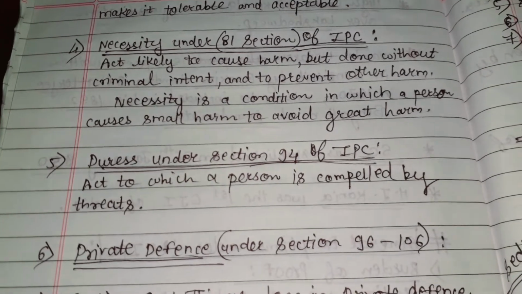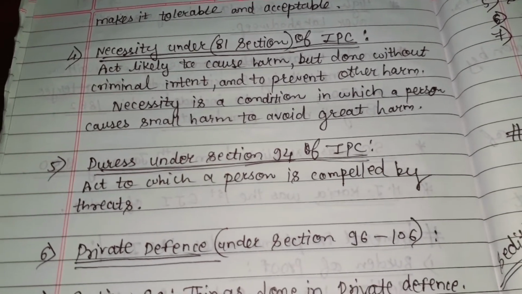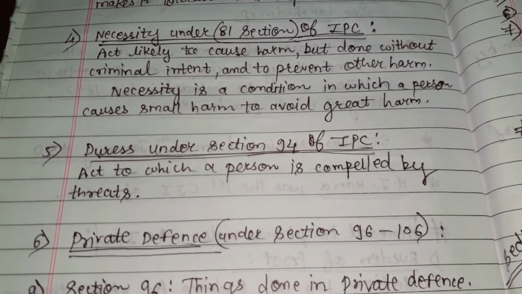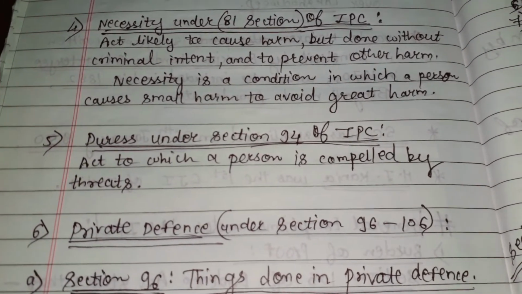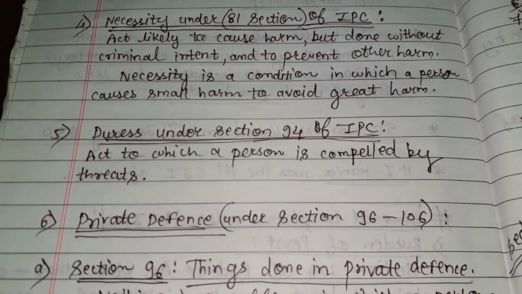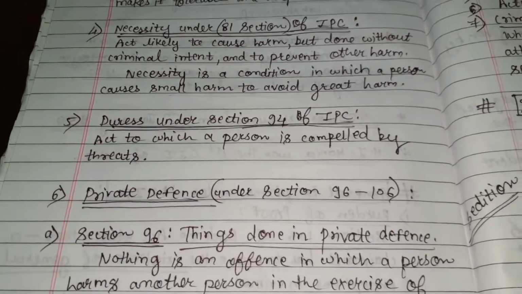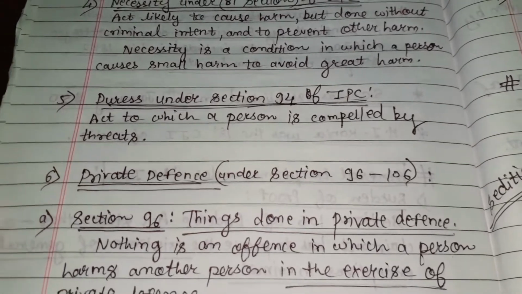Next is duress. Under section 94 of the IPC, it means an act to which a person is compelled by threats. Under a threat, or under force, or under compulsion, if the person has committed any crime, then that person will not be held liable because he has done that act under threats.